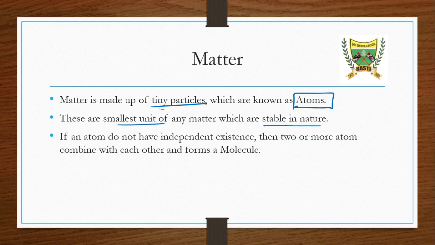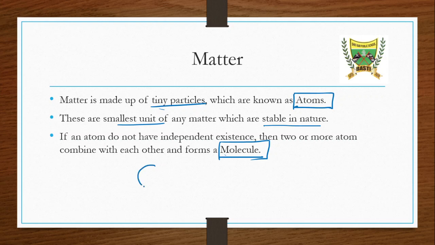So atoms are stable, but for some atoms we can't find a single atom. Like for gases, most of the time we can't find a single atom. If we are looking for a single oxygen atom, no, we can't find it. So what do they do? They combine two or more oxygen atoms to form a molecule.